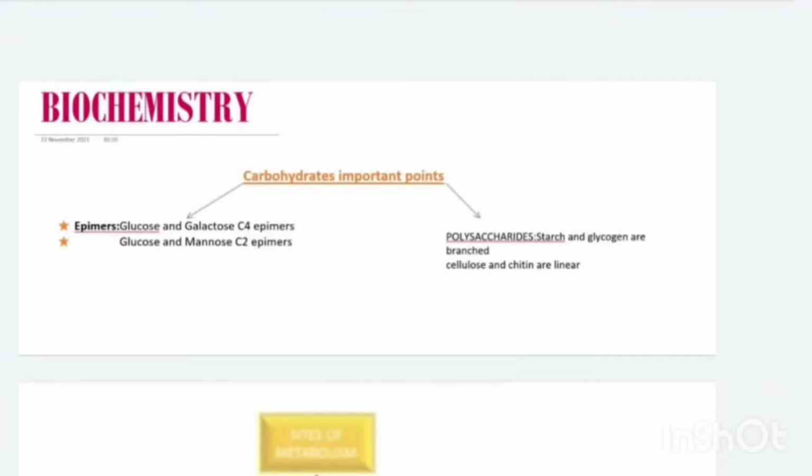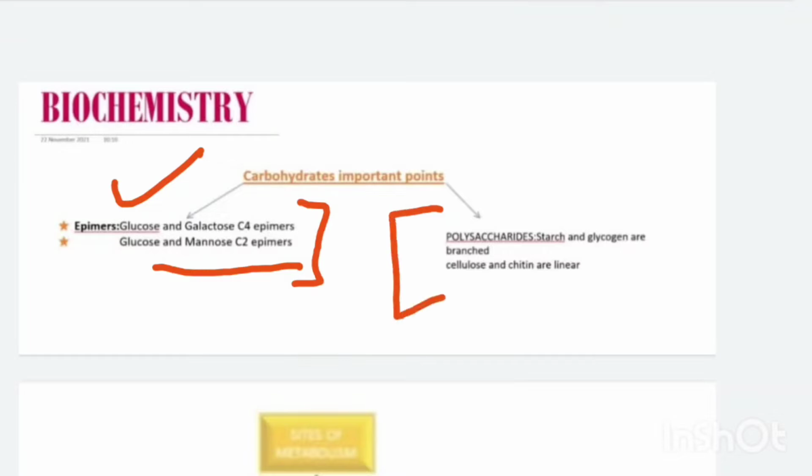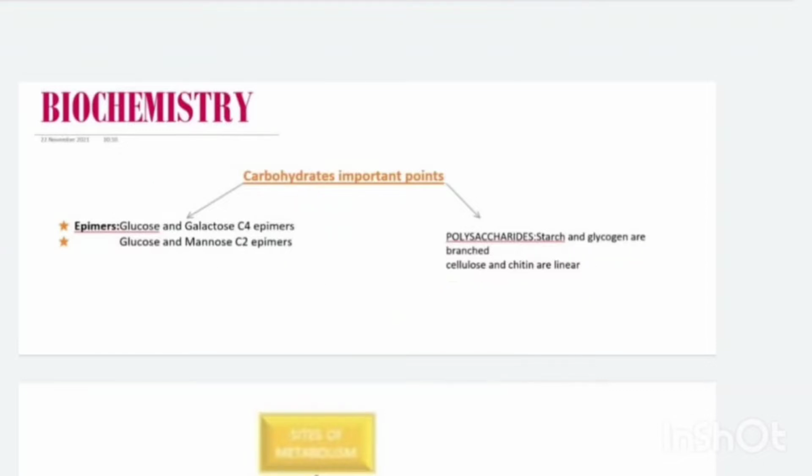Remember, glucose and mannose are C2 epimers and galactose and glucose are C4 epimers. Sometimes they ask this question. Then in polysaccharides, remember starch and glycogen are branched, whereas cellulose and chitin are linear polysaccharides.